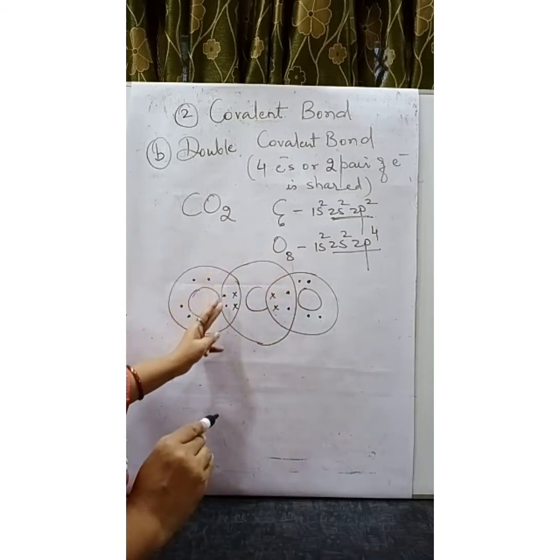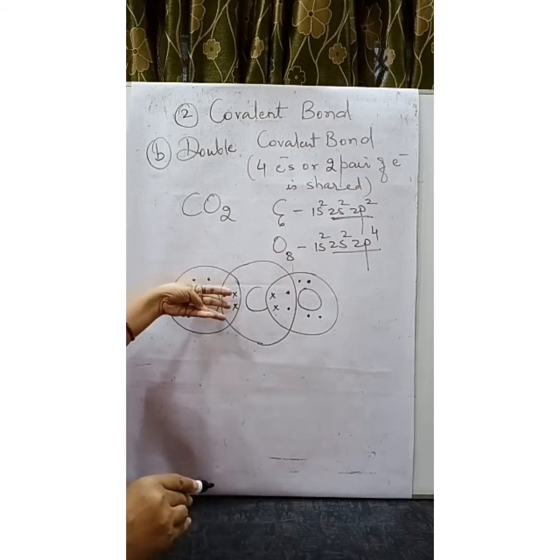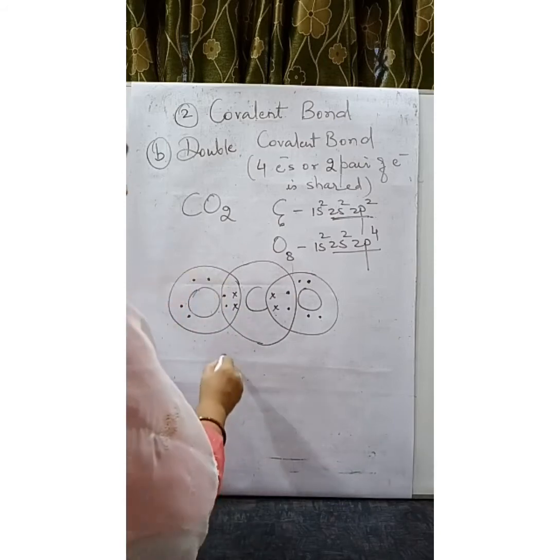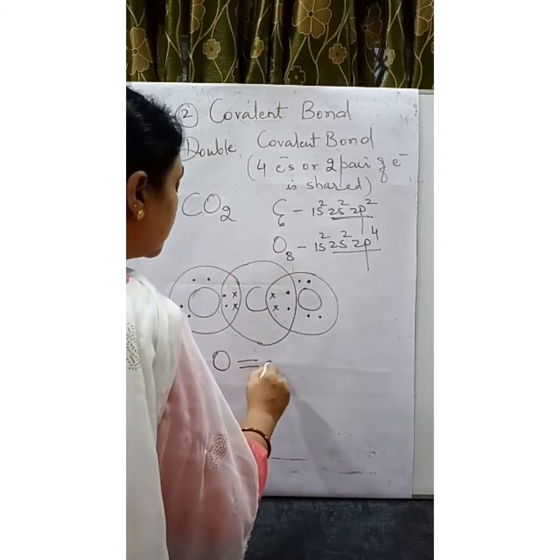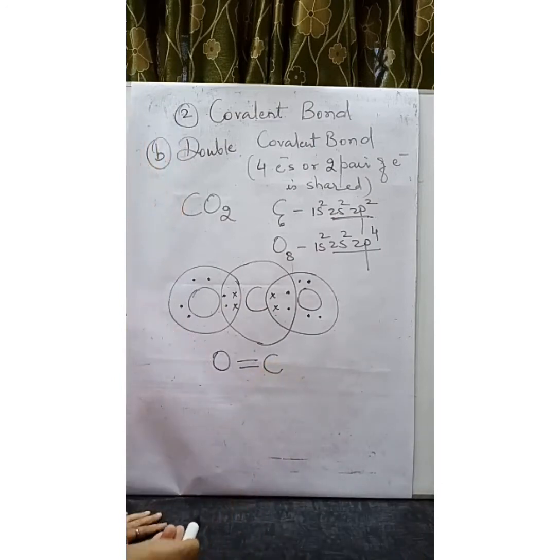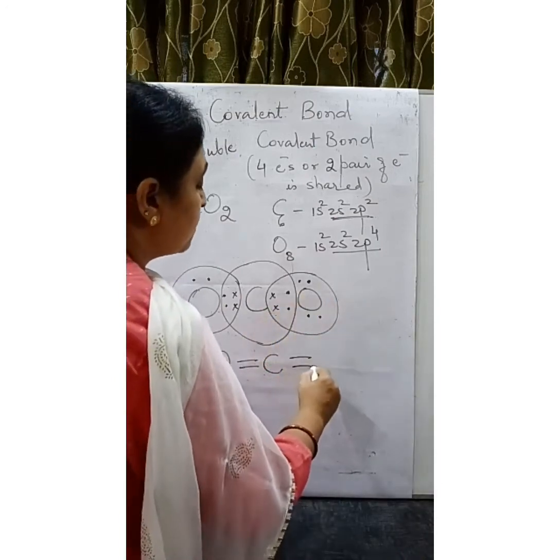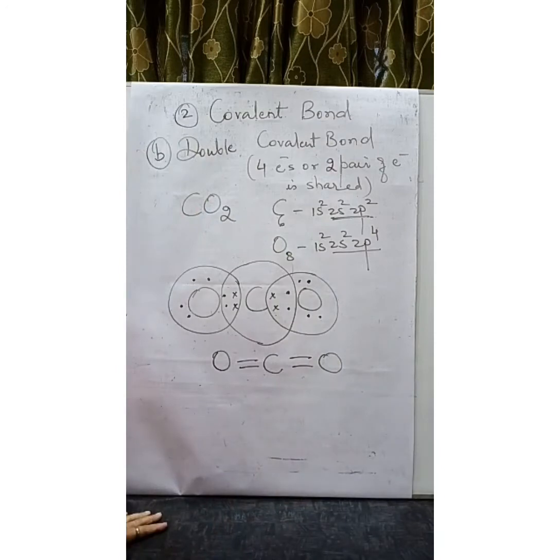Now look at the area of intersection. 4 electrons are shared. So this oxygen is forming a double covalent bond with the carbon, and this oxygen is also forming a double covalent bond with the carbon.